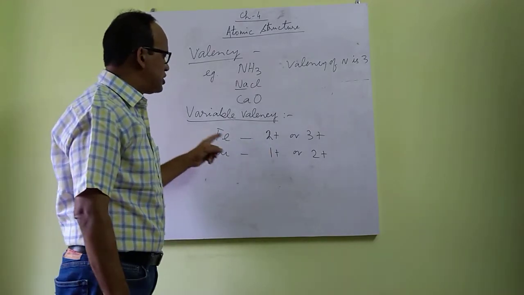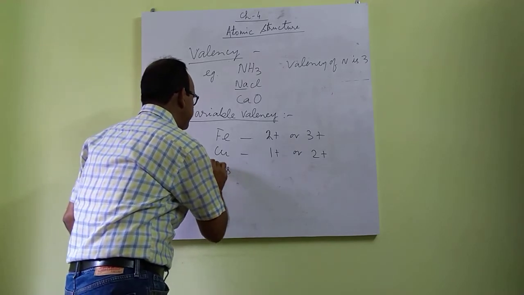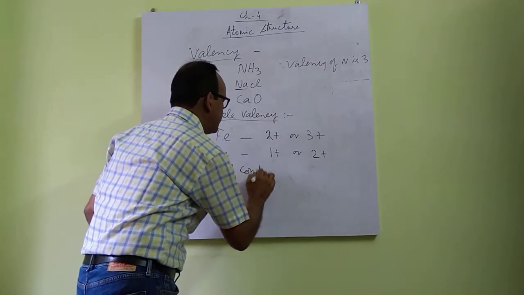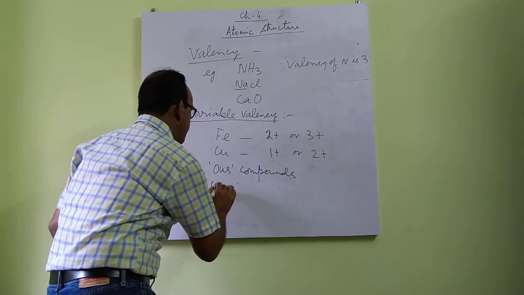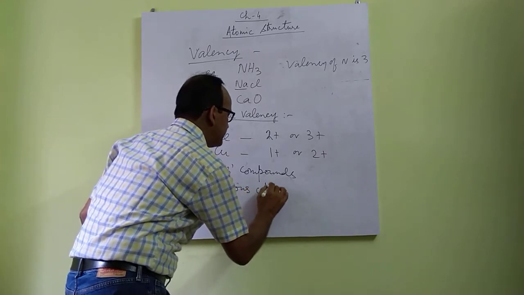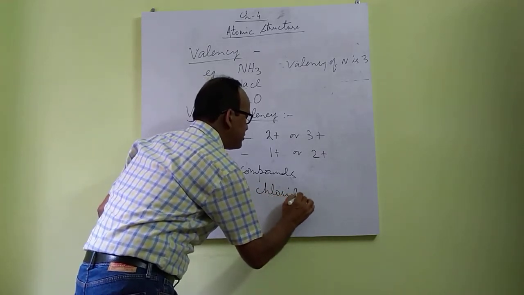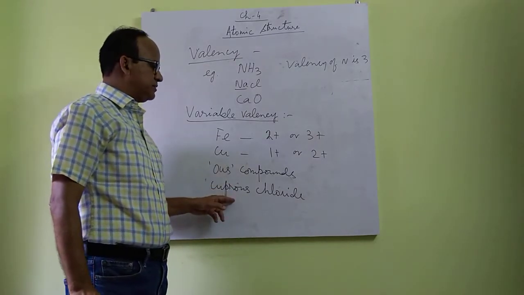Elements with lower valency form ous compounds. Like for example, cuprous chloride. In this, valency of copper is 1.